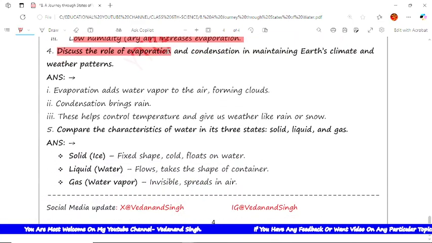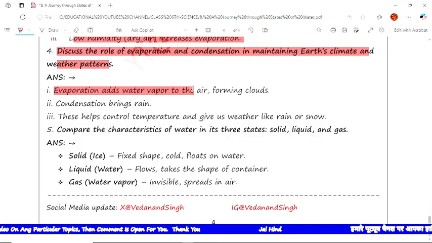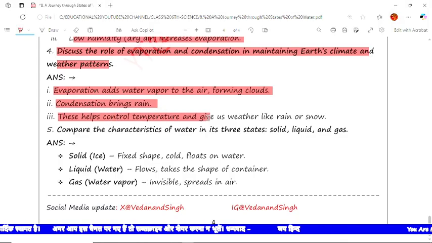Discuss the role of evaporation and condensation in maintaining Earth's climate and weather patterns. The answer is point-wise. Evaporation adds water vapor to air, forming clouds. The next point is condensation brings rain. Now the next point is this helps control temperature and gives us weather like rain or snow.